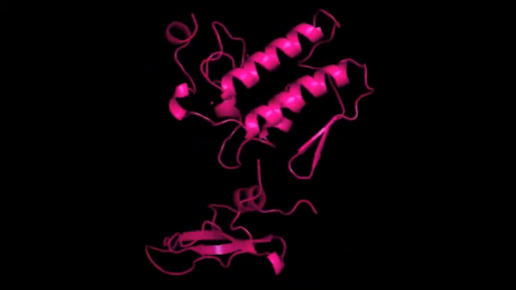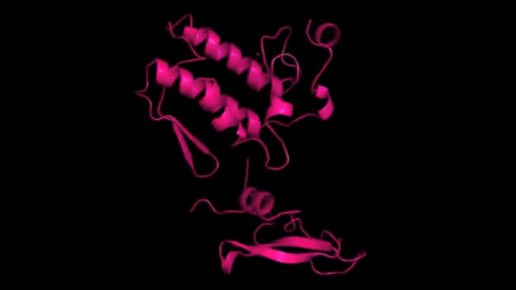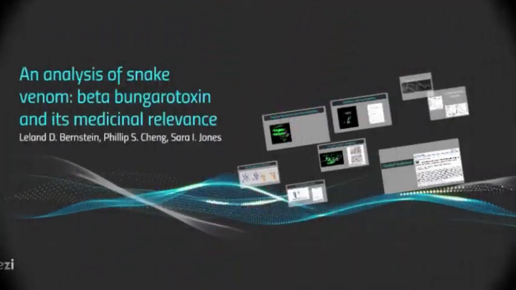Throughout the video, the structure of beta-bungarotoxin will be described and depicted, along with how the protein functions and affects humans in particular. We aim to show that studying the structure and function of beta-bungarotoxin enables insight into the medical relevance of this toxin and, as a result, improvements in biomedical technology.